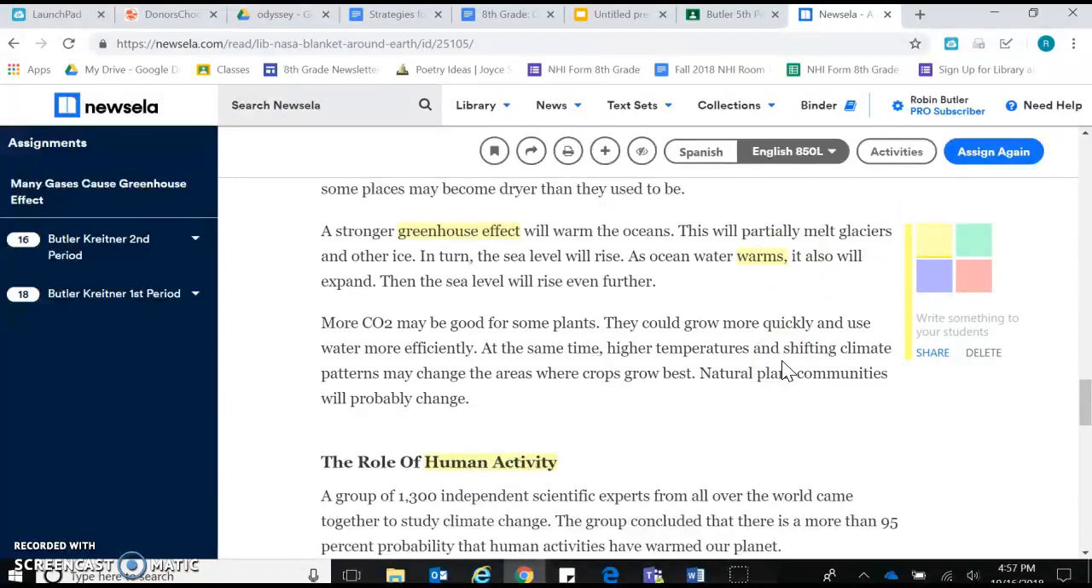More CO2 may be good for some plants. They could grow more quickly and use water more efficiently. At the same time, higher temperatures and shifting climate patterns may change the areas where crops grow best. Natural plant communities will probably change.